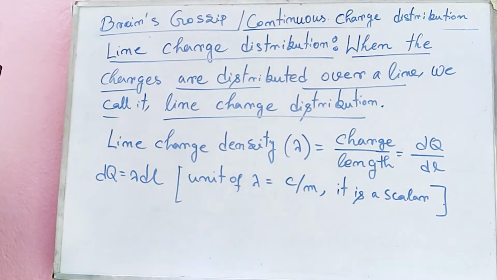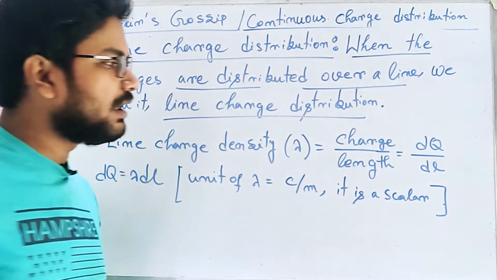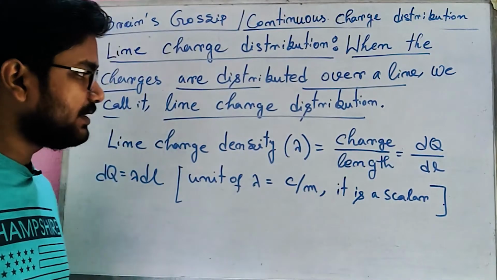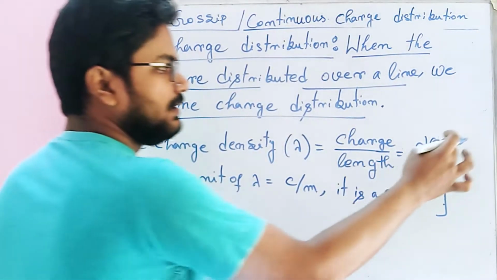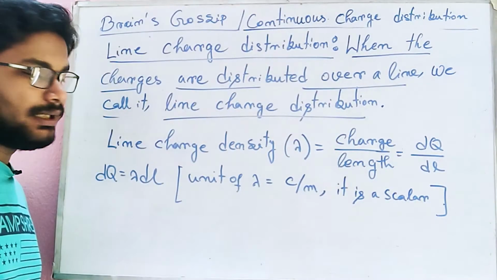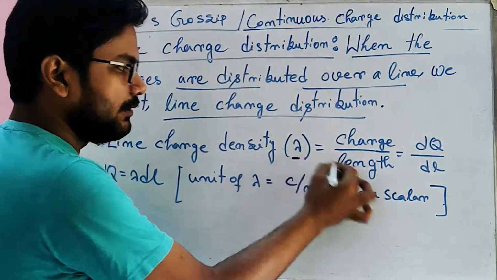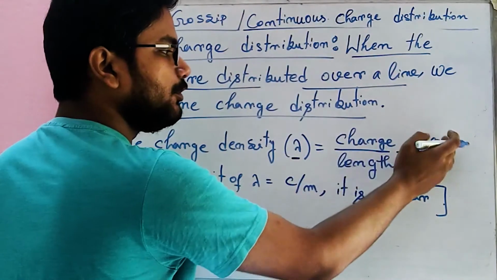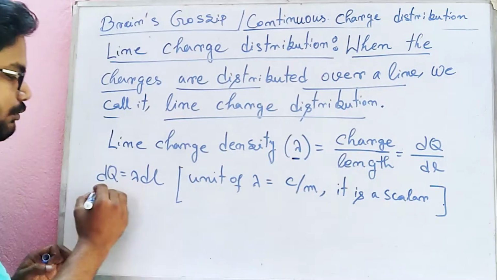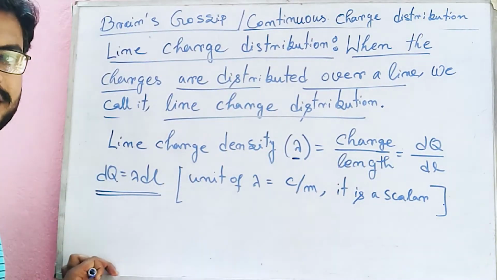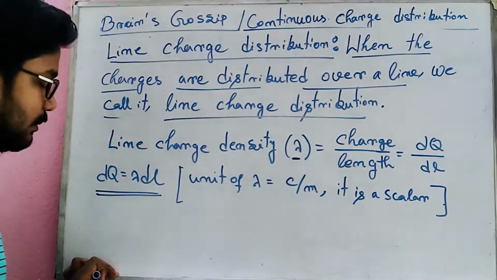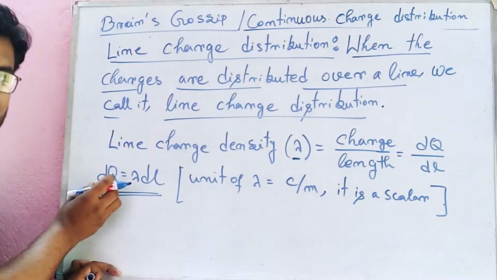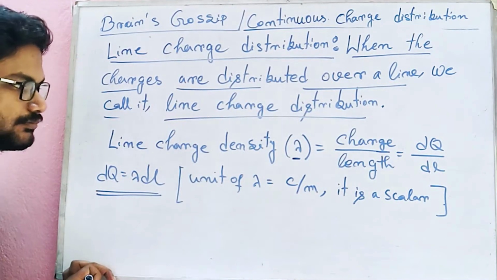Now what is line charge density? That is charge per unit length. Now in differential form we can represent this line charge density as dq by dl, and it is represented by the letter lambda. Now if lambda equal to dq by dl, what we can write? dq equal to lambda dl by the multiplication. So in case of line charge density we can represent this dq, the charge element, by lambda dl.